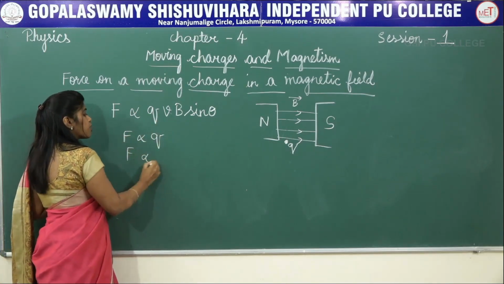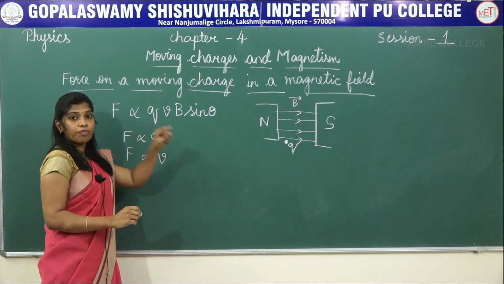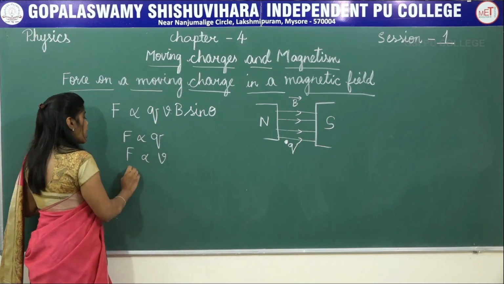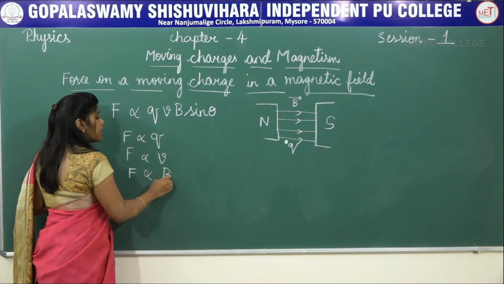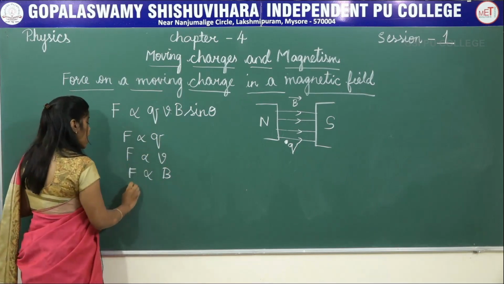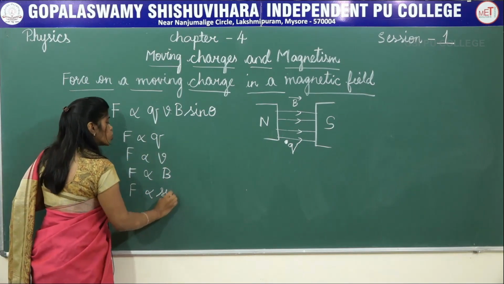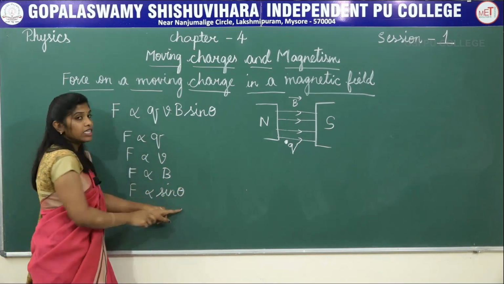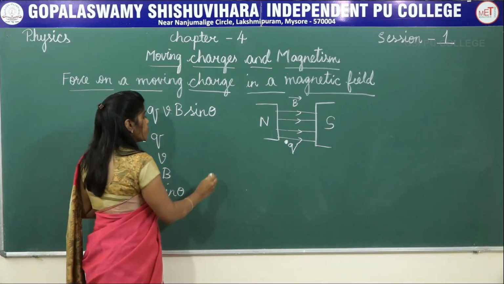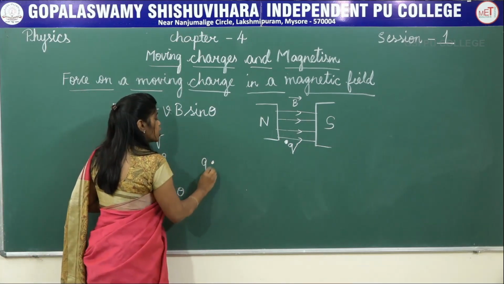This force is proportional to the velocity of the particle with which it is moving, and this force is proportional to the magnetic field, and this force is also proportional to the sine of the angle theta. What is this angle theta? Let me say this is the charge Q.